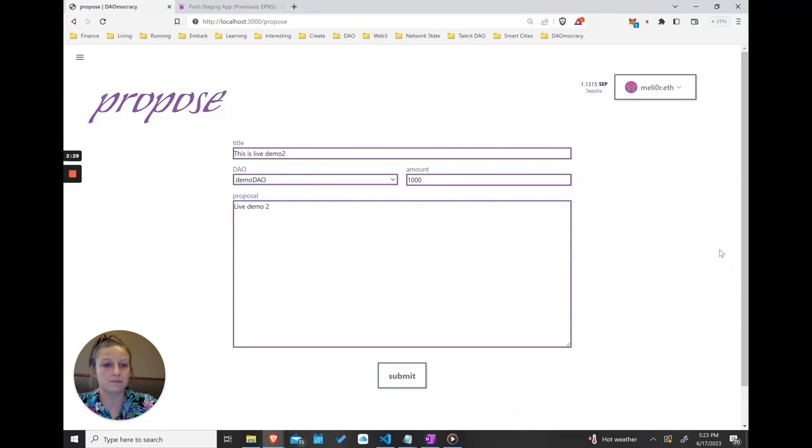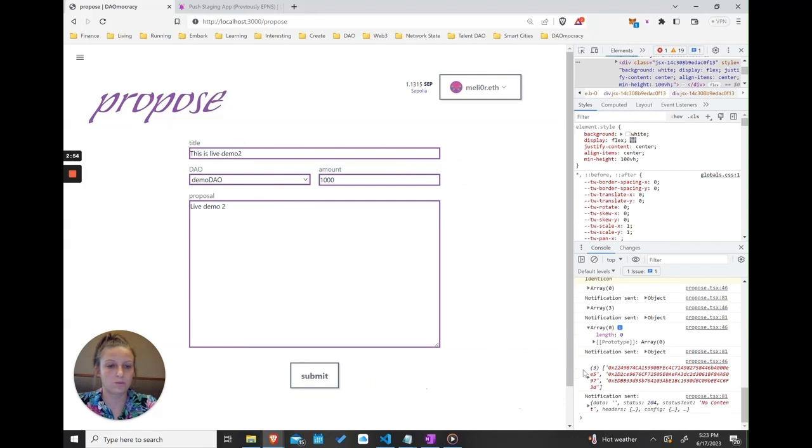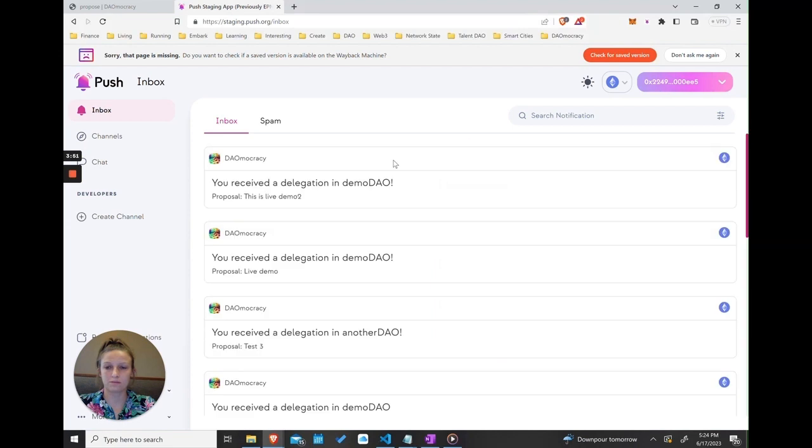So when I click submit, we can go into the console. We'll see the random delegates right here, and also the notification that was sent to Push Protocol. Here are the three addresses that were selected, and now we can go over to Push and log in. We can see here that this is address 224, which is one of the random delegates, and they've been notified that they've been selected for this proposal. That's the demo. Thank you for watching.